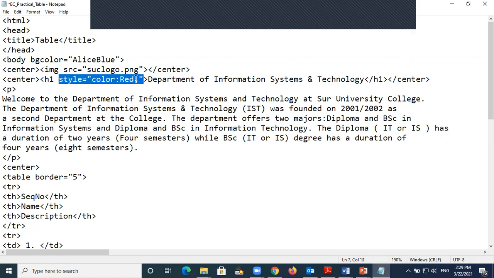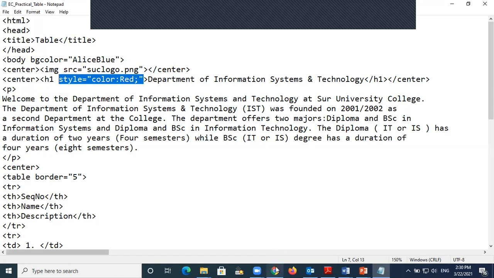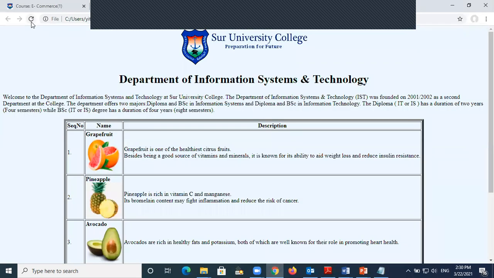If you want to change to another color, you can change it here to blue or yellow or green, whatever it is. But now I put the red color here. So this Department of Information System and Technology is going to be red. Now file, save, and then go and refresh. See, this is a red color. You can design like this.